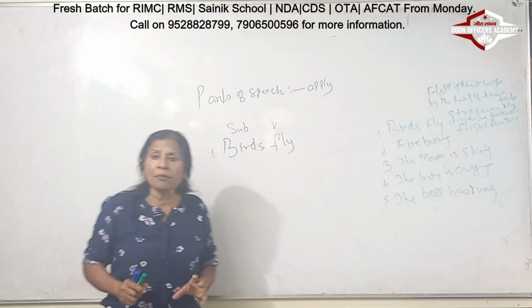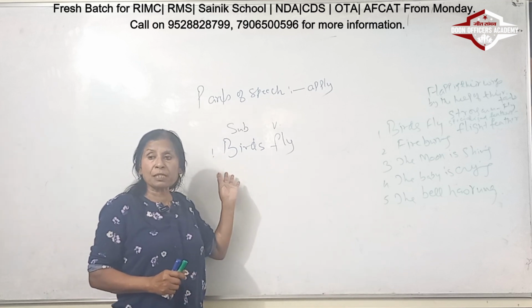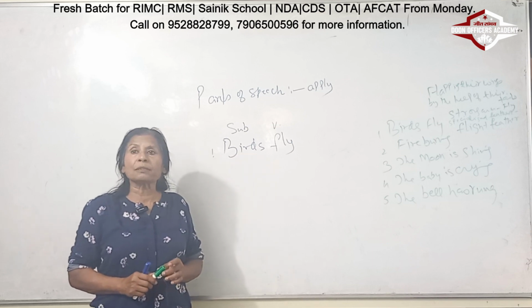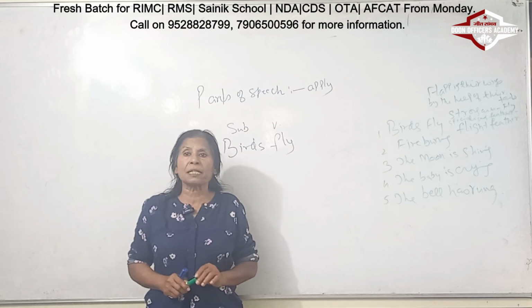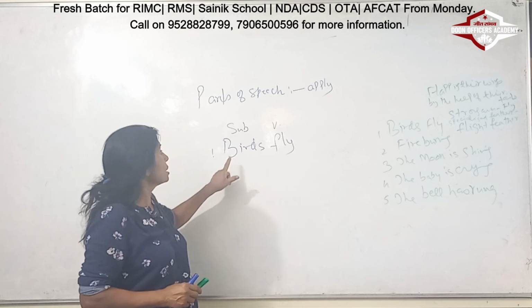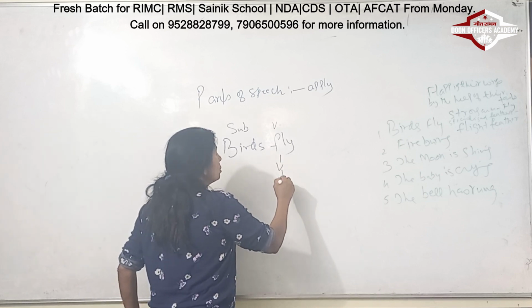So here all of you look at these two words: birds, that is my subject, and the second one is fly, because the most important thing connected with the birds is to fly. So let's see what will come next. Birds fly. So my question is, how do they fly?